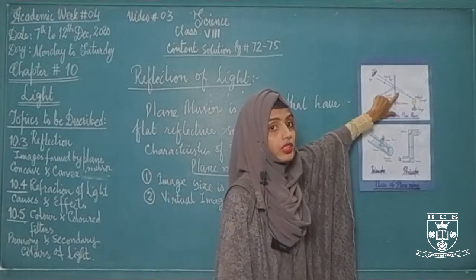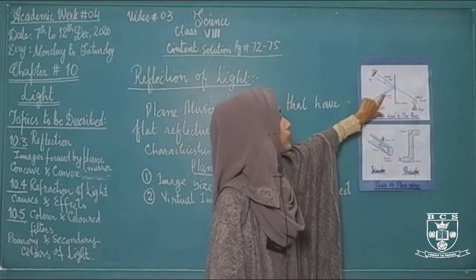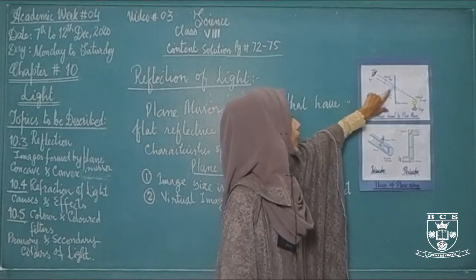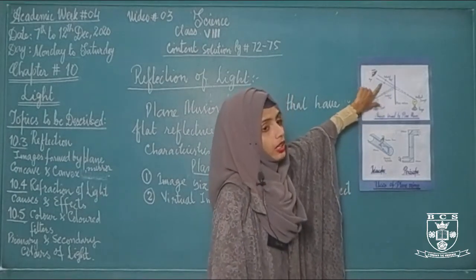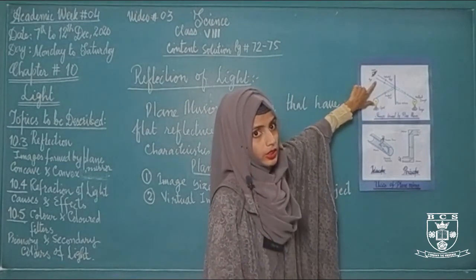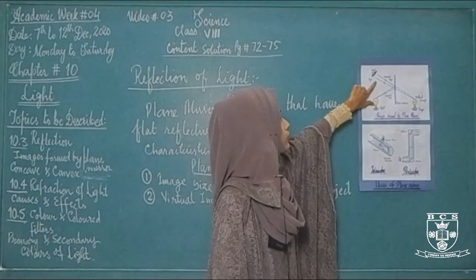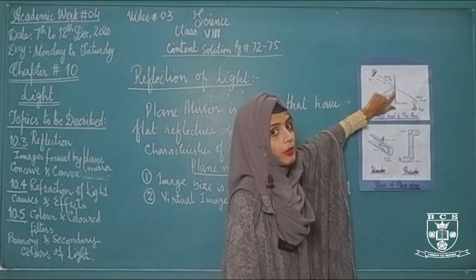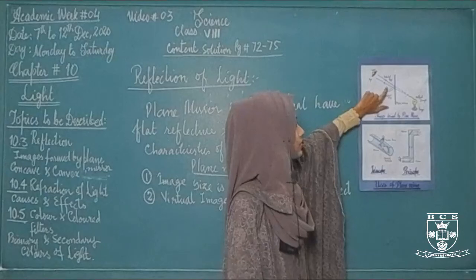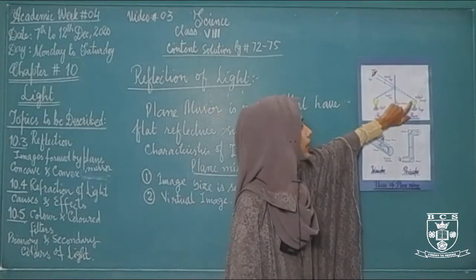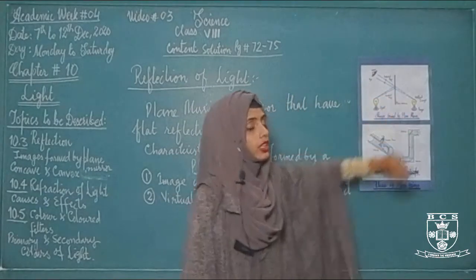But how can we see that image? We see that image because the light that is reflected from that mirror converges into the retina. As a result, we see the object through this mirror by reflection, but its image is formed behind the mirror and that image is called a virtual image.